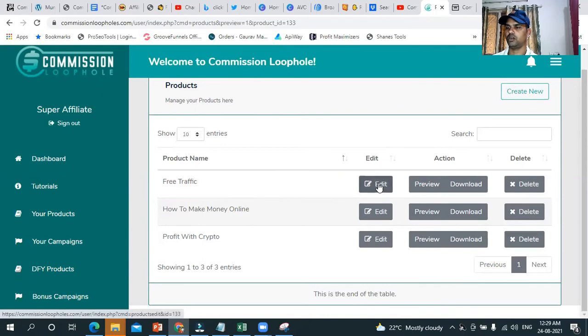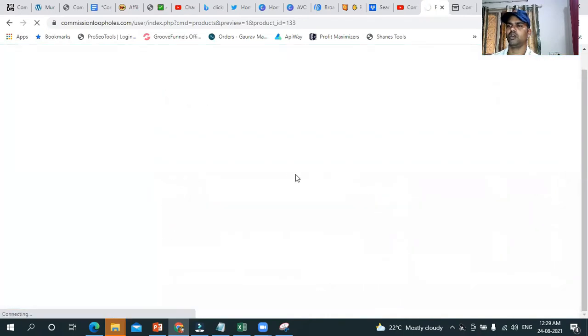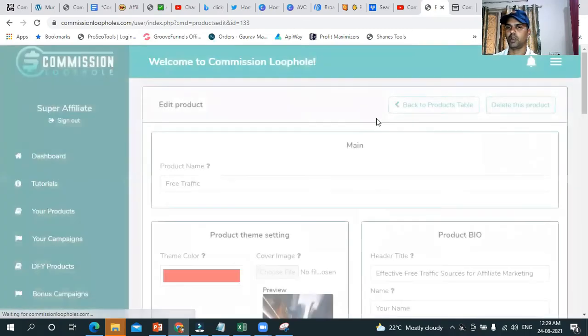Once you go to edit, over here is the main thing that you have to do: you can paste your affiliate link over there. So once they click on it, they will be going to that product using your affiliate link, so you get a commission from that. It's loading.